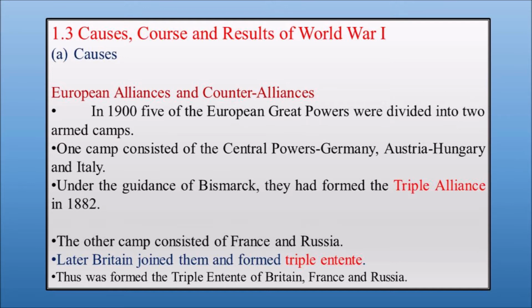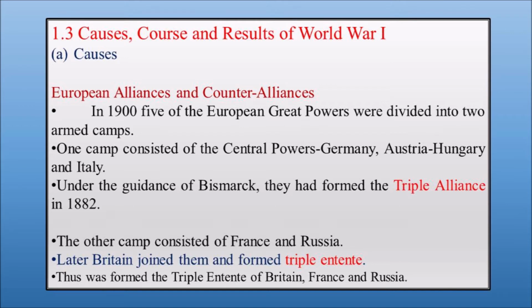And finally, Britain joined the alliance with France and Russia, and they formed the Triple Entente. So these 3 countries, Britain, France and Russia, joined together to form the Triple Entente. After this alliance, the French took Morocco and the British took Egypt. On the other side, Britain also reached an agreement with Russia, and these 2 countries shared countries like Persia, Afghanistan and Tibet. Persia in current days we call Iran.